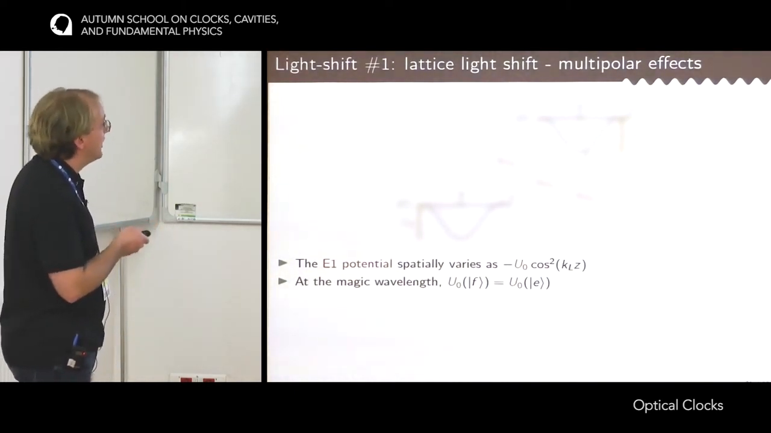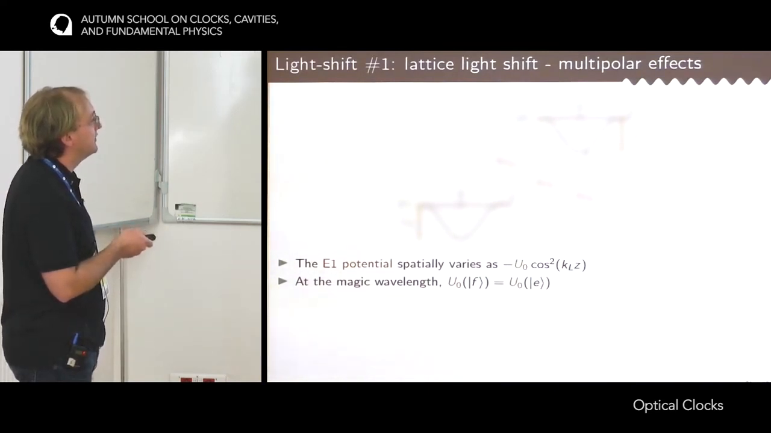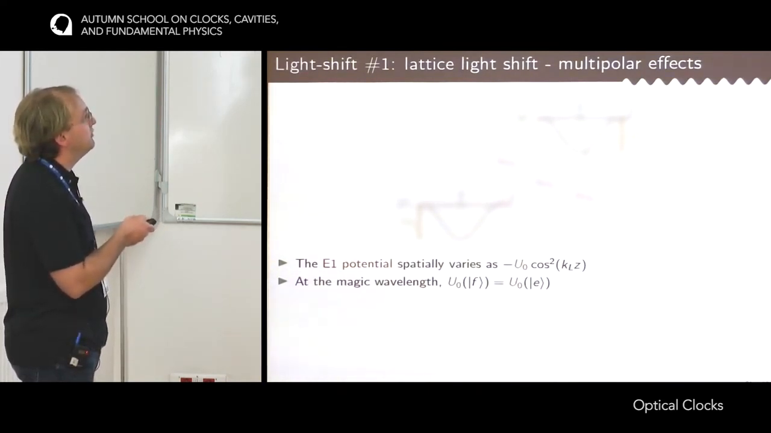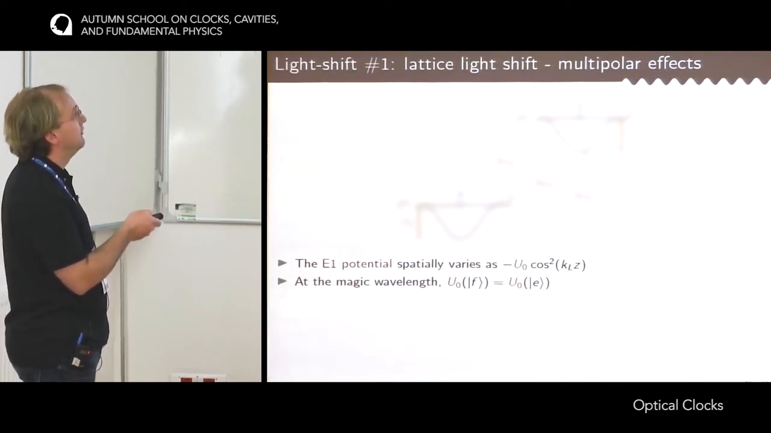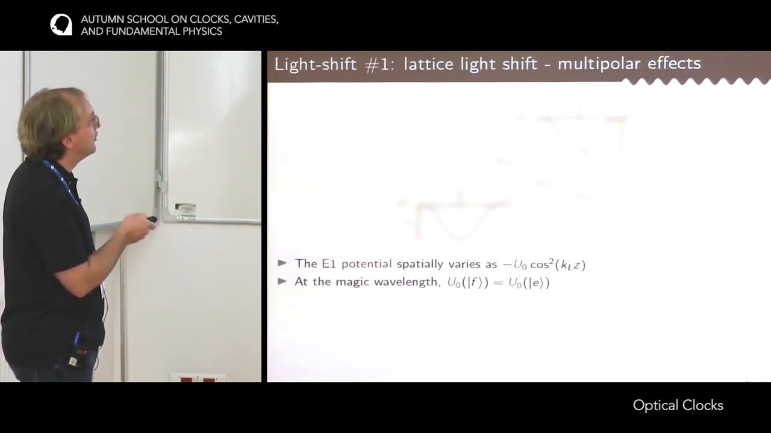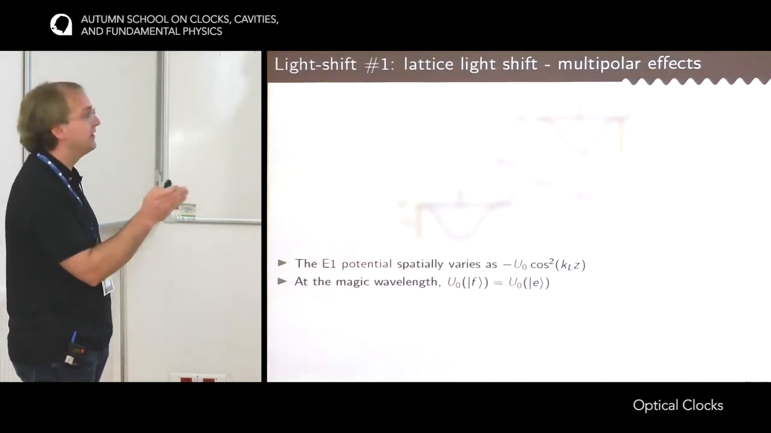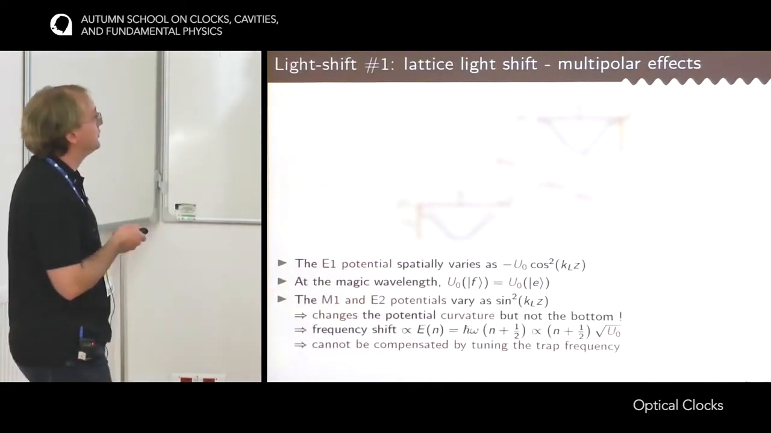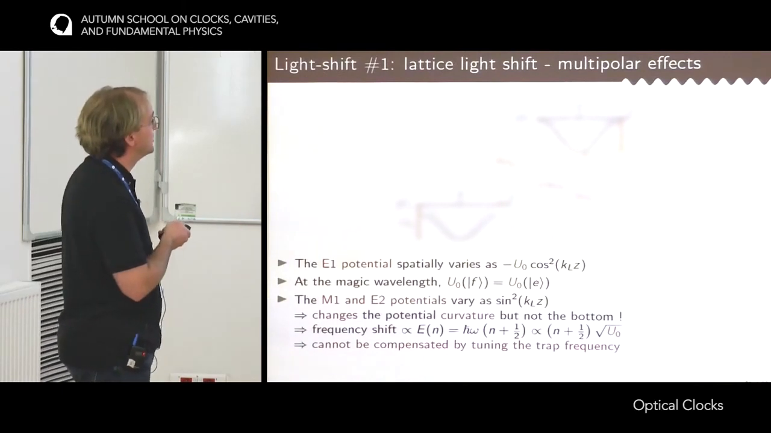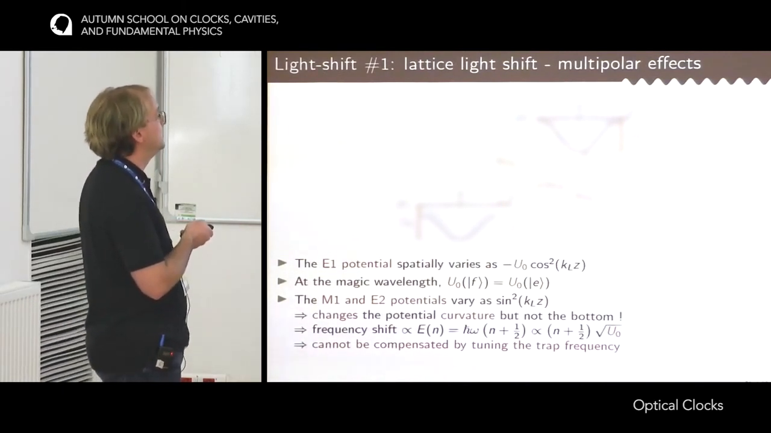Now we have seen that at the magic wavelength for the E1 potential, the trap depth for the ground and excited state is the same. So if I plot the same for the excited state, it will be exactly the same shape. Between here and here, you will have the unperturbed frequency. Now you have the lattice, but because the polarizability is the same, the trap depth is the same, so the distance between here and here is also unperturbed. So there is no effect on the clock transition. If you look at any of these levels, the distance between a motional level for the ground state and the same motional level for the excited state is also unperturbed. So everything is fine. But now you have to introduce multipolar effects, for instance the magnetic dipole interaction and the electric quadrupole interaction.